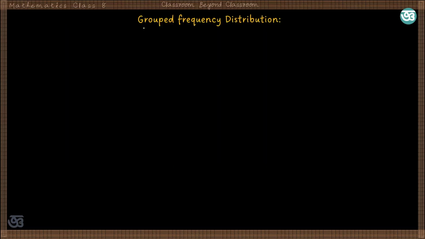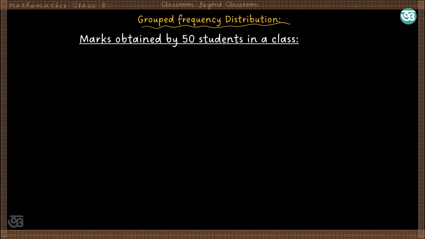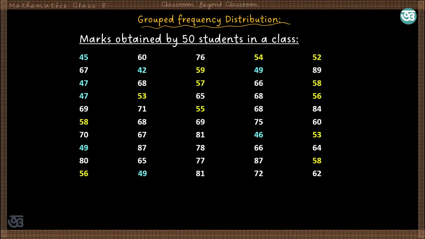Now let us understand the grouped frequency distribution. If the number of observations is huge, data can be grouped into a class interval or into a range. For example, marks obtained by 50 students in a class. Now if we consider the whole school, then this number will be huge. So what we can do is group from 40 to 50. We can find the number of students getting marks between 40 and less than 50.